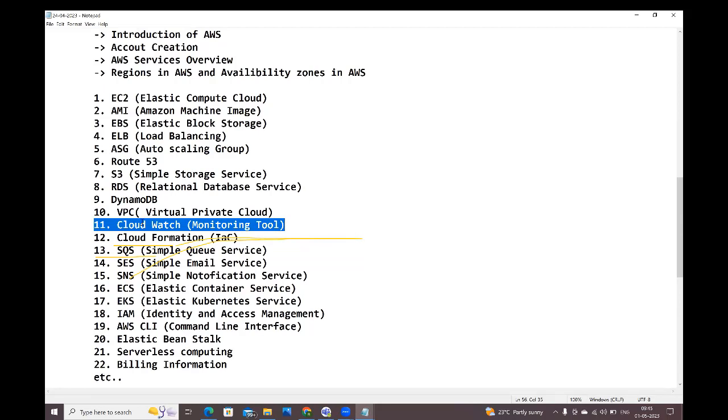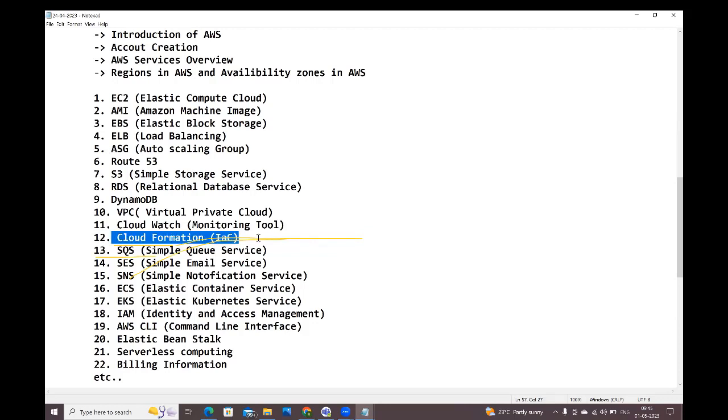Like that, we need to set up CloudWatch, the SNS topic, everything we need to set up, guys. CloudWatch is a monitoring tool, guys. How it will monitor, by using the SNS topic and this CloudWatch, we are going to understand it here. Okay, fine. So next one is CloudFormation.